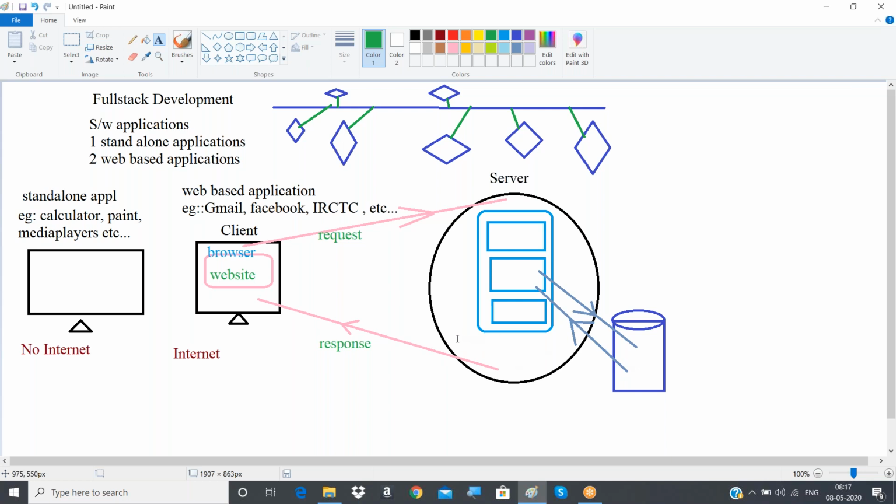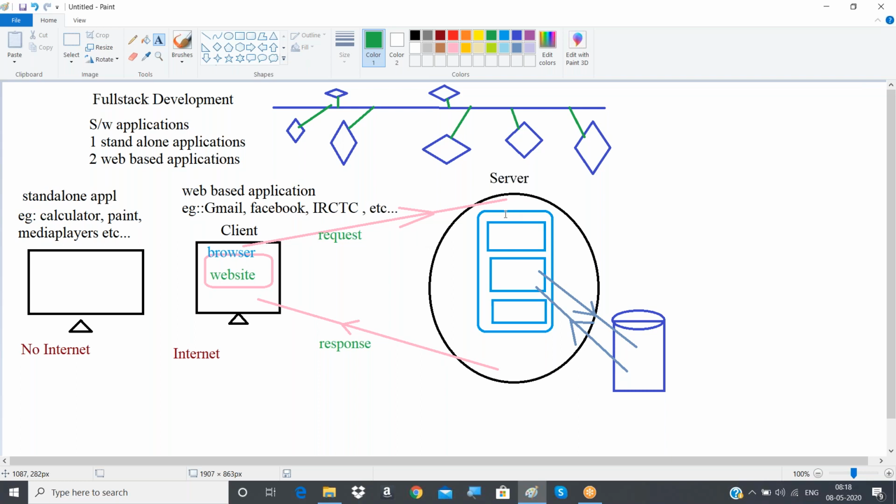How the response will be sent: sometimes the response will be in the form of data, some message, or sometimes in the form of web pages. So if you are entering all your data in the Book My Show application, then your payment page will come back as a response to the client. Assume you are done with the selection of all the seats, then what happens next? The payment page will be displayed to the user, right? And how will that be displayed? That will be displayed as a response here. So this is about your web application.